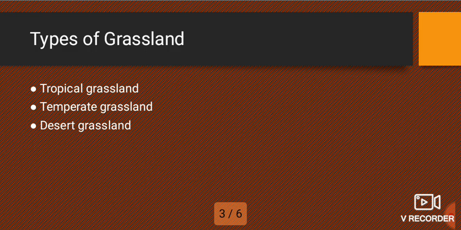Last type of grassland is desert. It has very low rainfall, and this is why it is called desert grassland, and it is a very hot and dry ecosystem.